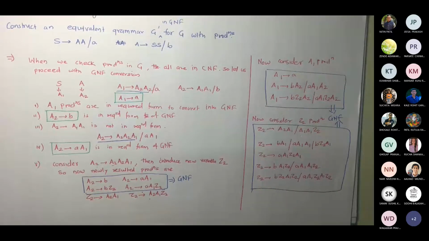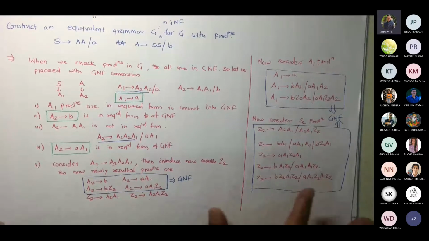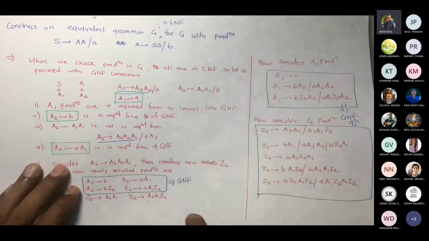Fine. Okay, let me take one more problem, and we will take again one more lecture to take few other problems too. Okay. Now again I am taking an example where we already have a grammar in CNF. Okay. हम पहले assume करके चल रहे हैं कि हमारे पास CNF वाला grammar है, ठीक है? For making our life simpler.